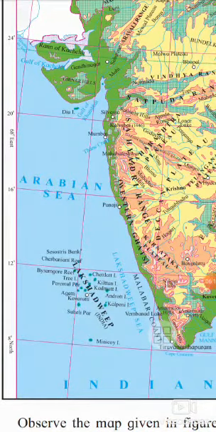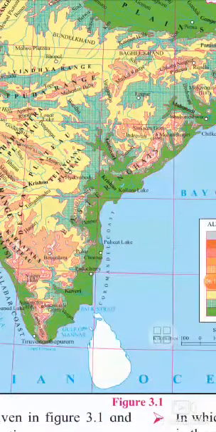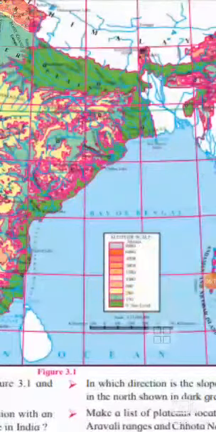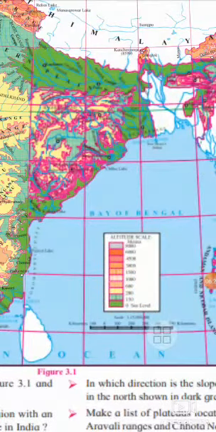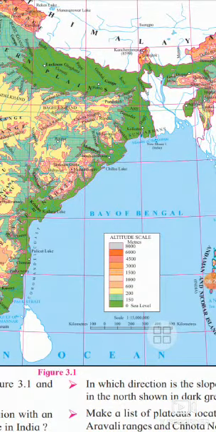Now, features of the Andaman Nicobar Island group. It is located in the Bay of Bengal. These are volcanic islands, comparatively large in extent and have hilly regions in their interior parts.